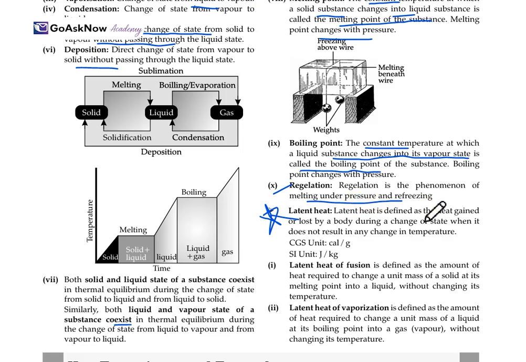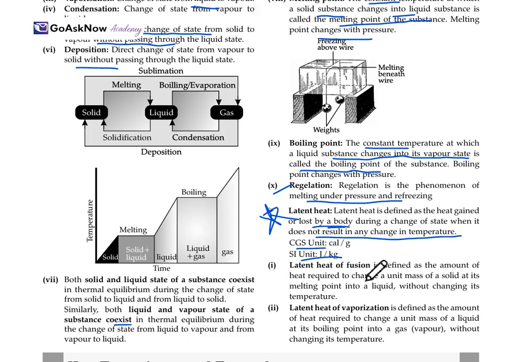Latent heat is defined as the heat gained or lost by a body, whether the body is gaining or losing heat, during a change in state when it does not result in any change in temperature. So this is what latent heat means. The CGS unit is calorie per gram and the SI unit is joule per kg.